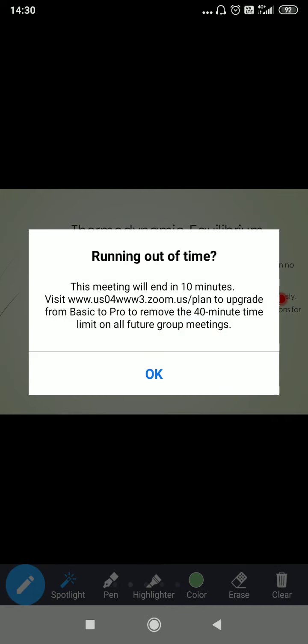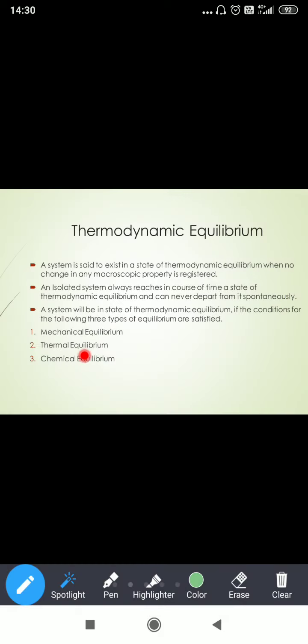Suppose the system which we have taken is not an isolated system, then can we apply thermodynamic analysis or not? Or should we wait for some time? Right. If the system is not in equilibrium, we cannot apply.